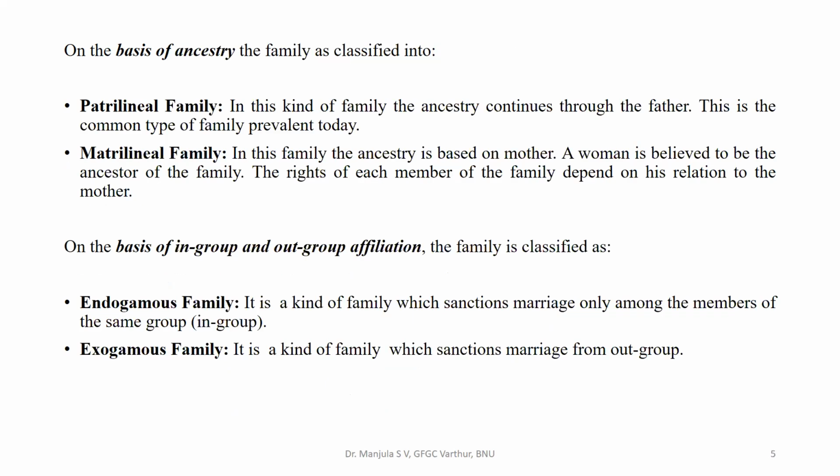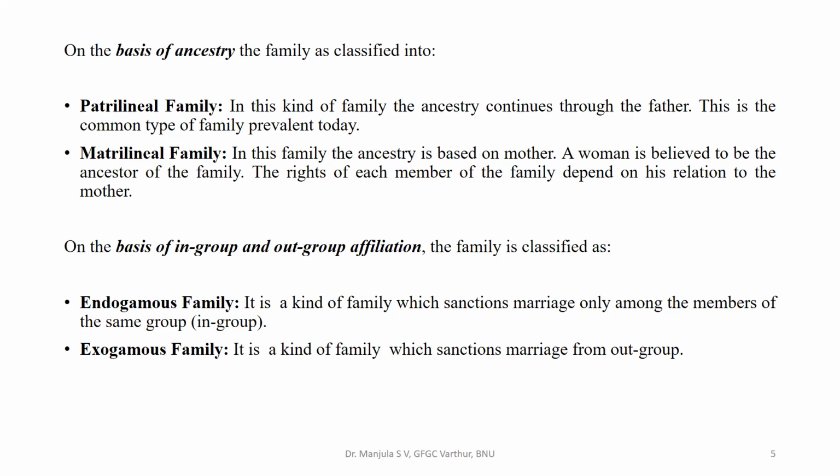On the basis of ancestry, the family is classified into patrilineal family and matrilineal family. In the patrilineal family, the ancestry continues through the father. This is the common type of family prevalent today in India. Matrilineal family is a family where the ancestry is based on the mother. A woman is believed to be the ancestor of the family. The rights of each member of the family depend on his relation to the mother. Next, on the basis of in-group and out-group affiliation, the family can be classified as endogamous family and exogamous family.